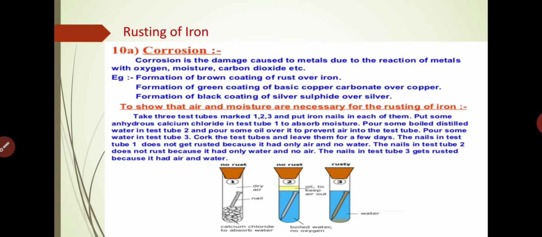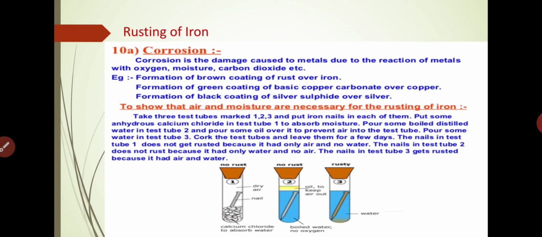Understand it? What is corrosion? It is damage caused to metals by their reaction with oxygen, moisture, and carbon dioxide.